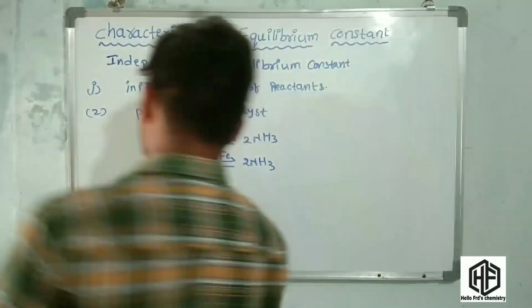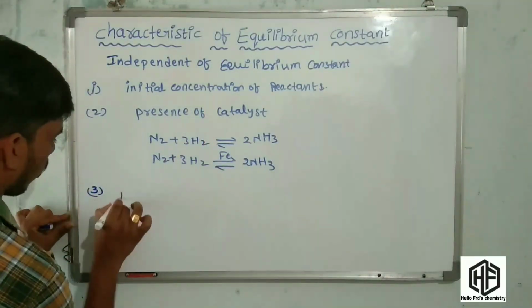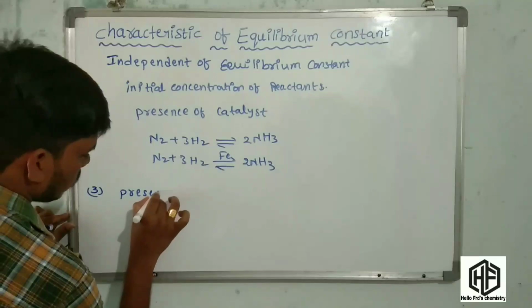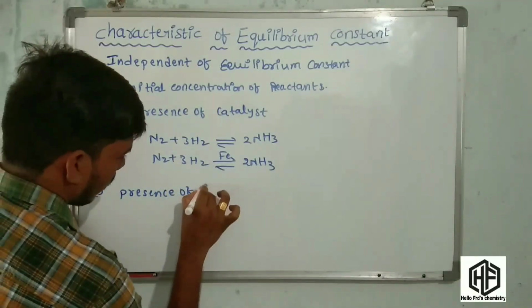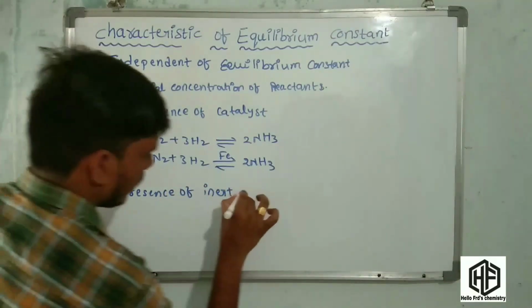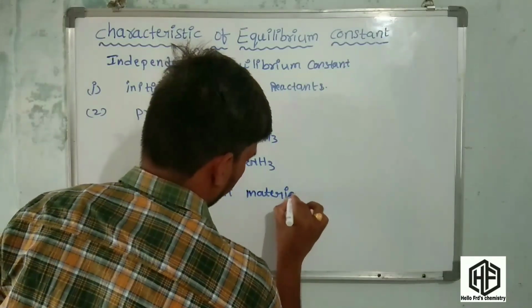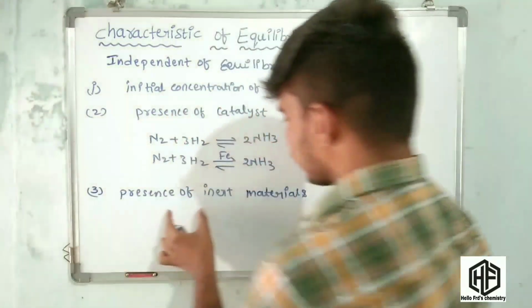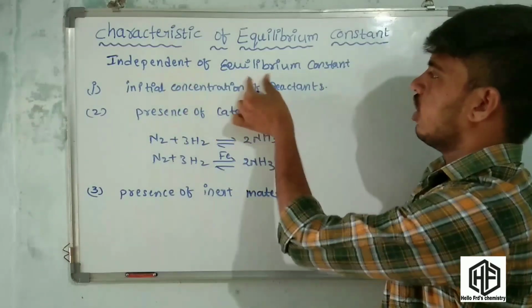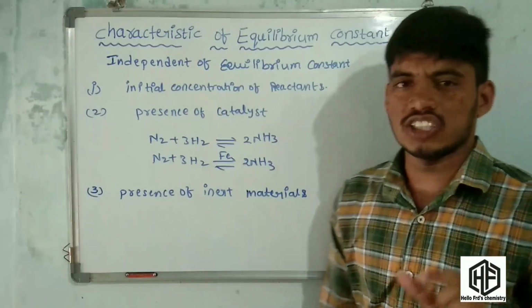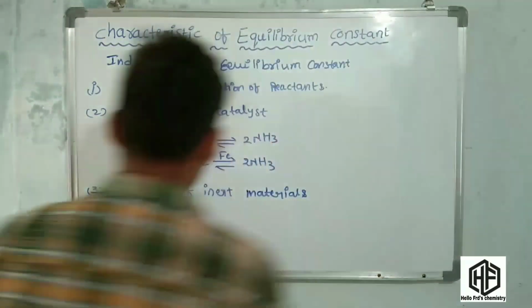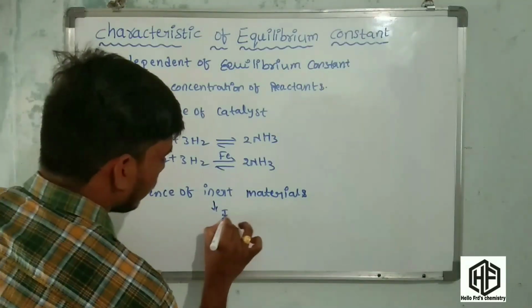And the third one is what? This is the presence of inert materials. Friends, presence of inert material cannot affect the equilibrium constant. What is an inert material, friends? Inert means inactive.